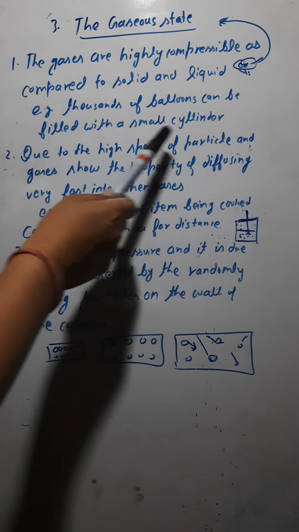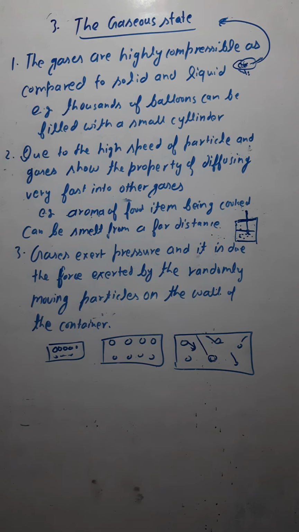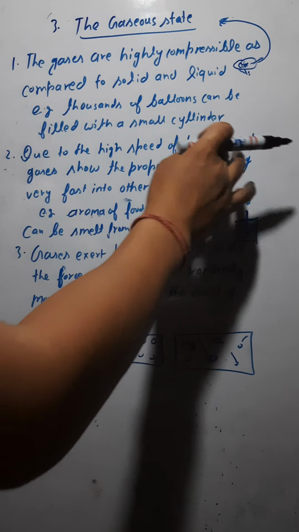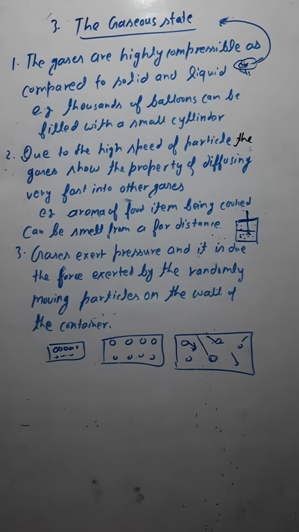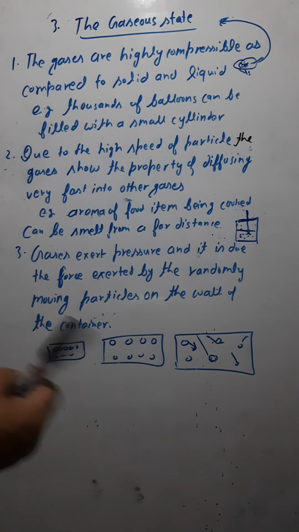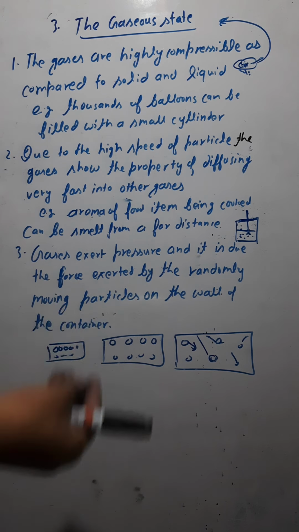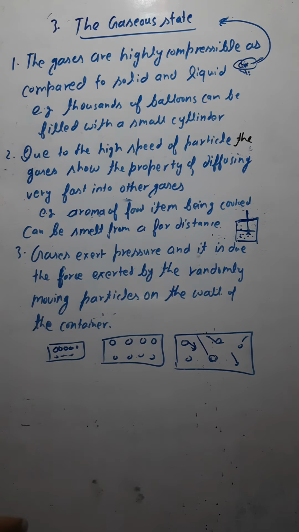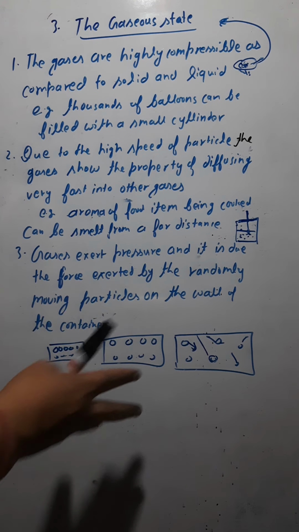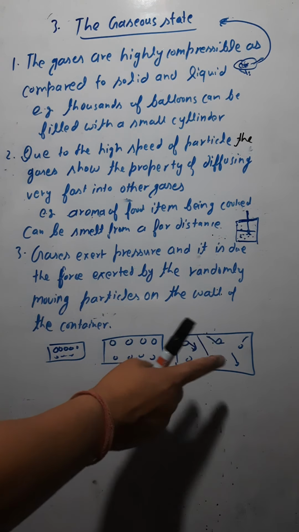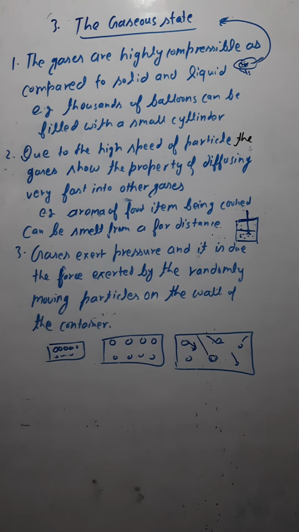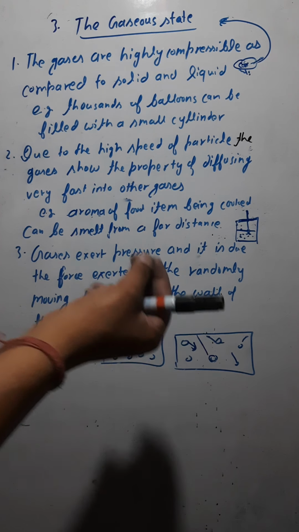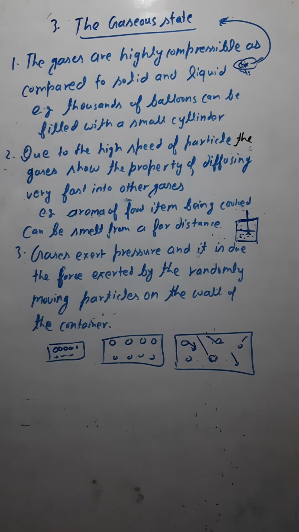So due to the high speed of the particles, the gases show the property of diffusing very fast into other gases. In the case of liquids and solids, the rate of diffusion is very slow. You can diffuse a liquid into a liquid, or a solid into a liquid, but you can diffuse a gas into a gas, and this speed is very high. Liquids would take some time to diffuse, but gases take a fraction of a second, isn't it?